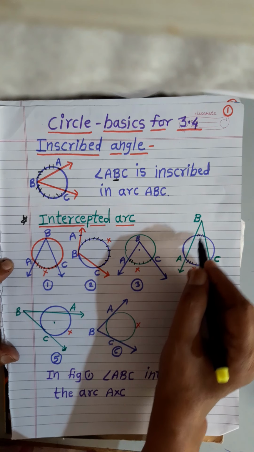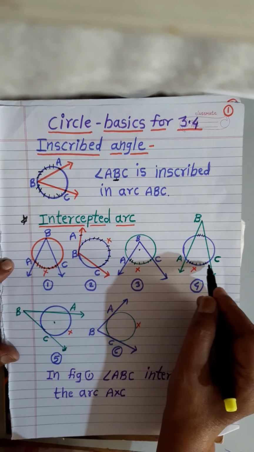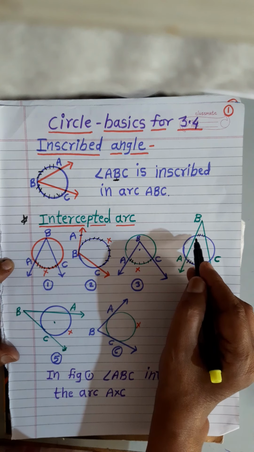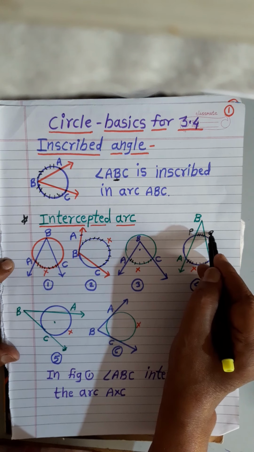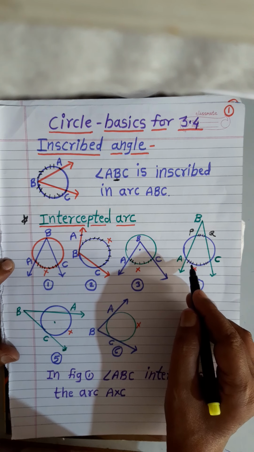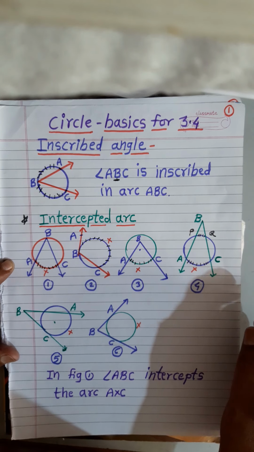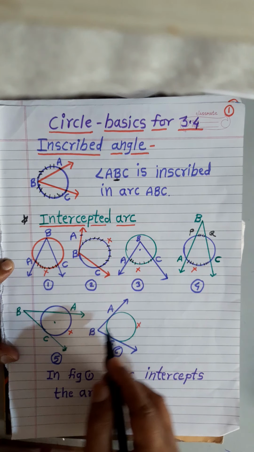That means angle ABC intercepts the arc AXC, and also this arc. Suppose I write here PQ. It intercepts the arc PQ also. Now see, an arc we can write in 3 letters, or you may use 2 letters also, arc PQ.